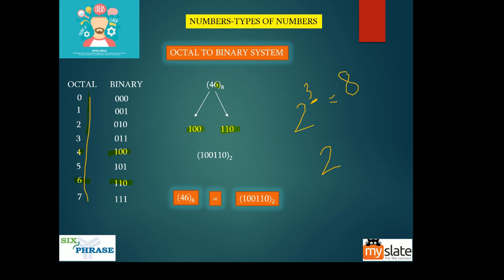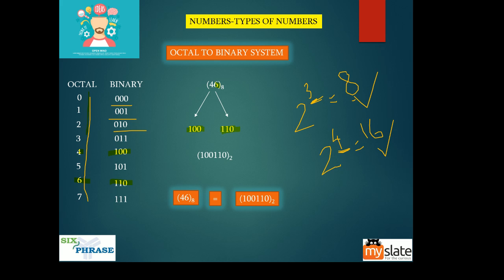What is 2 power 4? It is 16, right? So you need 4 bits to represent all the hexadecimal values, guys. If you don't know this, hexadecimal means 16. Deci means 10, hex means 6, hexadecimal means it is 10 plus 6, 16. So to represent the hexadecimal values, we'll use 4 binary digits. To represent the octal values, we'll use 3 binary digits.